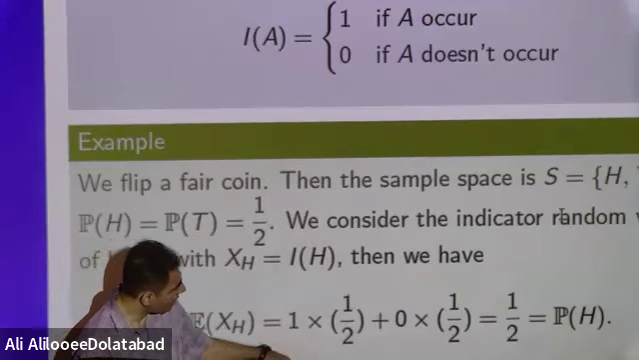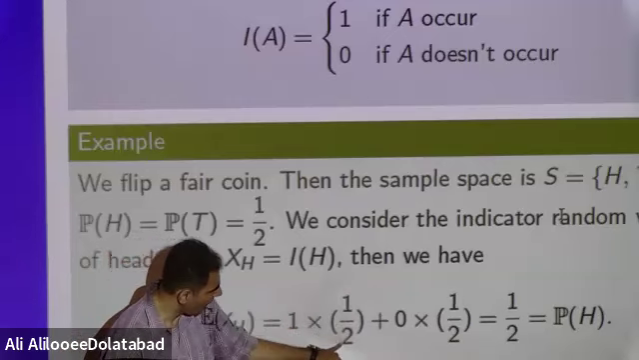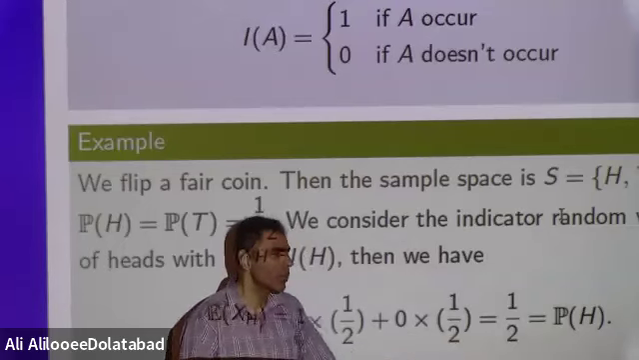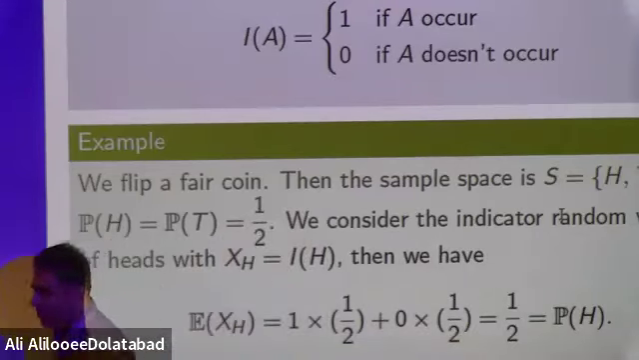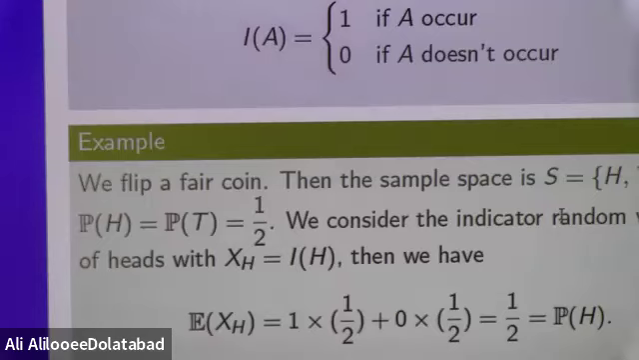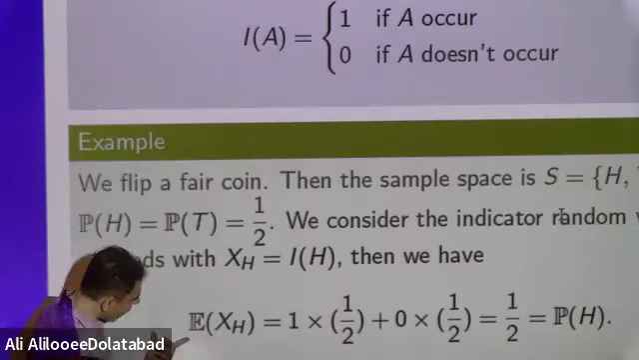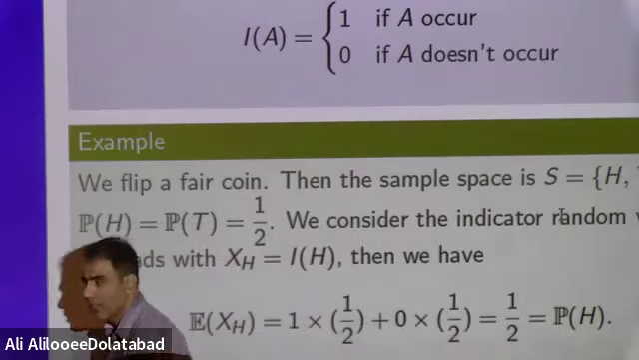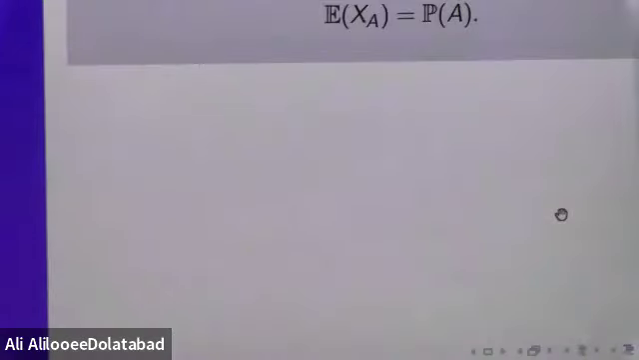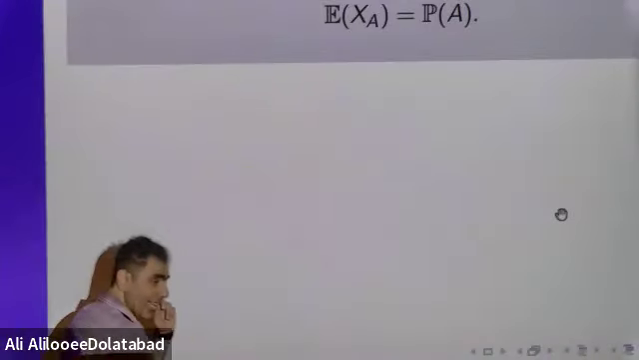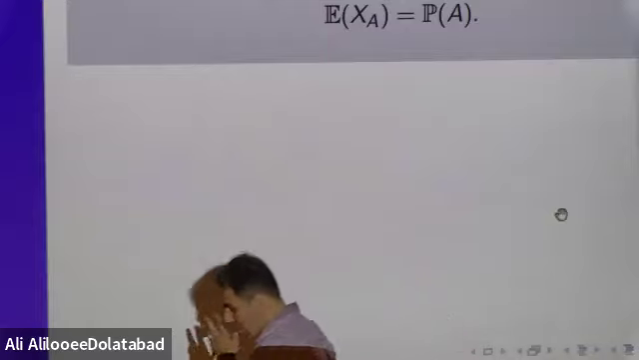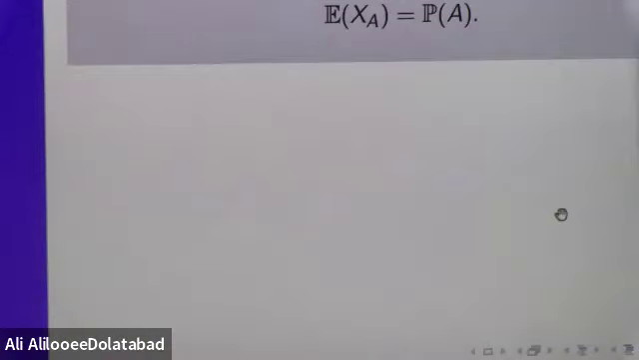1 occurs when a head occurs, and the probability of head is 1/2. 0 occurs when tail occurs, and the probability of tail is also 1/2. When you evaluate this, you will get 1/2, which is the probability of head. Then the expectation of the random variable that we define here is the same as the probability of head. This is true for every case. If A is an event and the indicator function is used to define a random variable, the expectation of the random variable is the same as the probability of A.